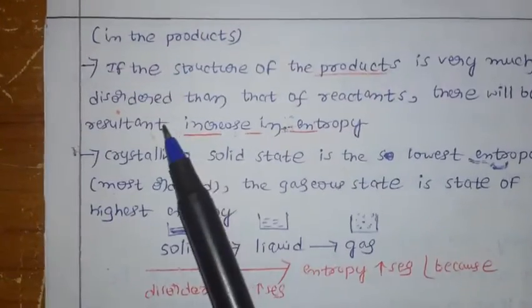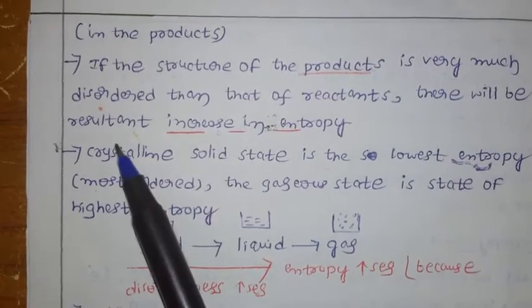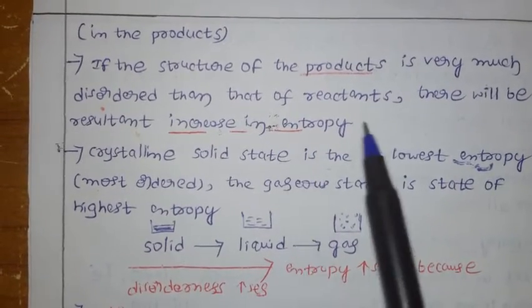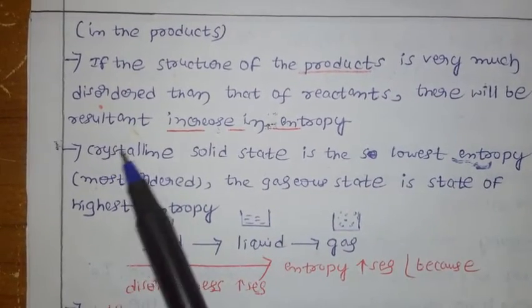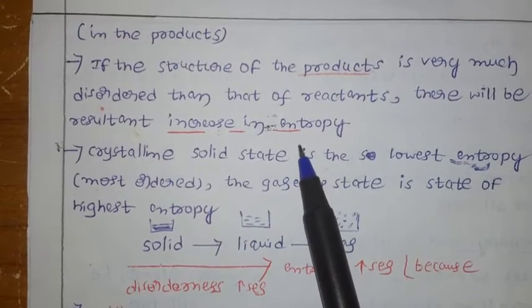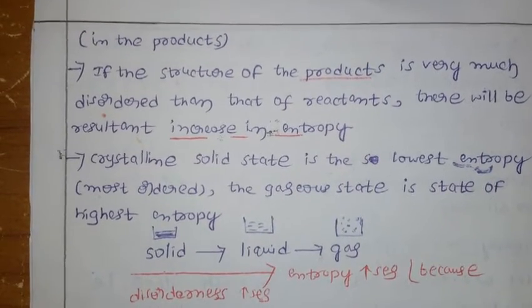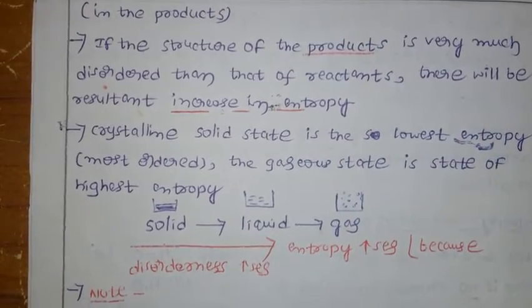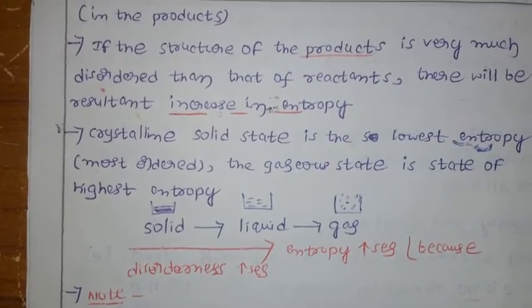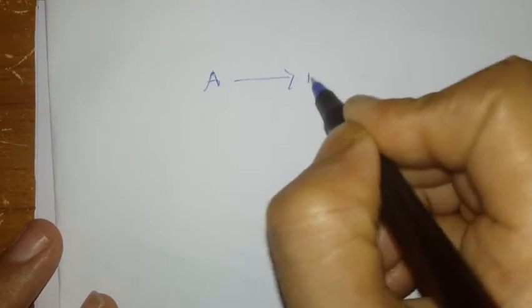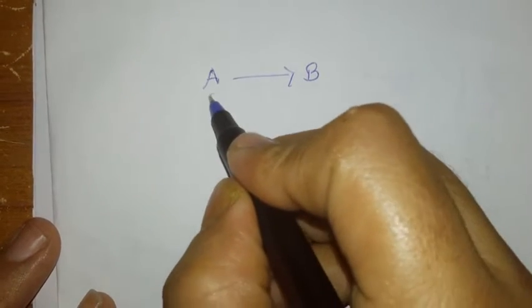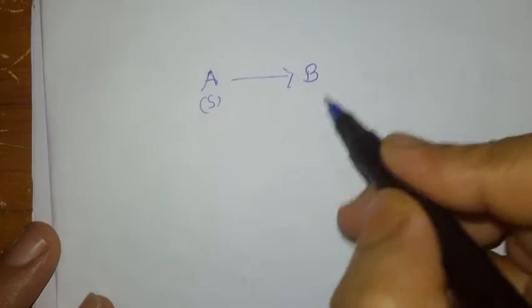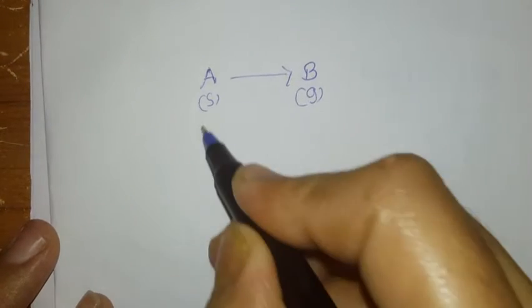If the structure of the product is very much disordered than that of the reactant, there will be a resultant increase in entropy. What is the meaning of that? Let us take an example. If you take a reaction, A is converted into B. For example, A is in the solid state, and after the reaction it is converted into the gaseous state.